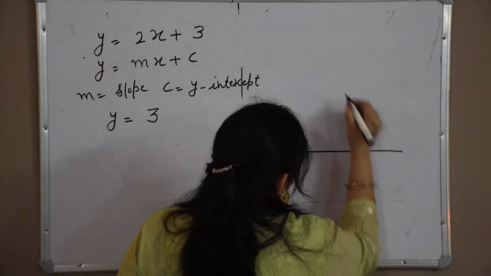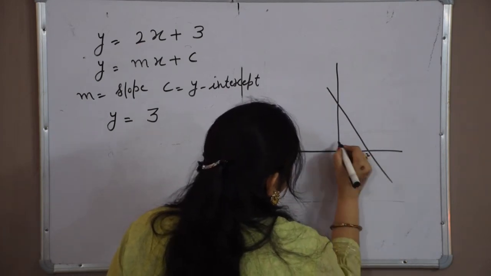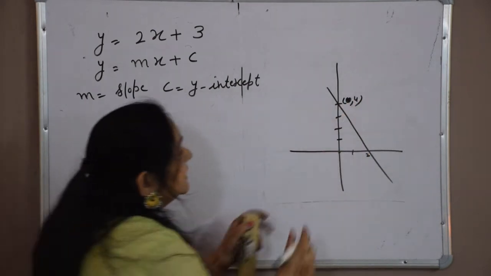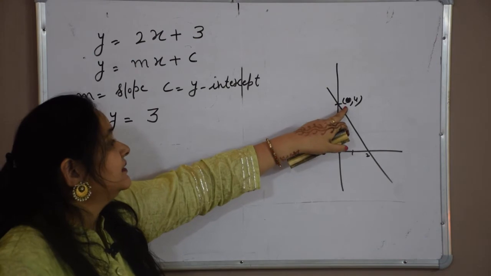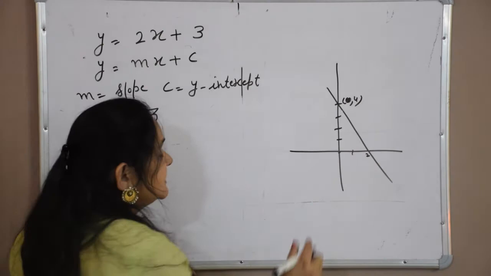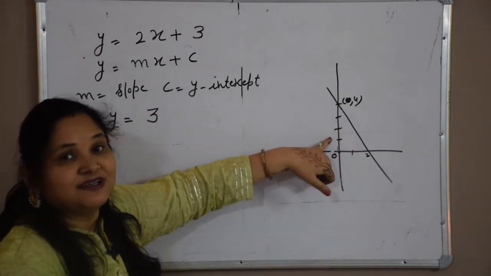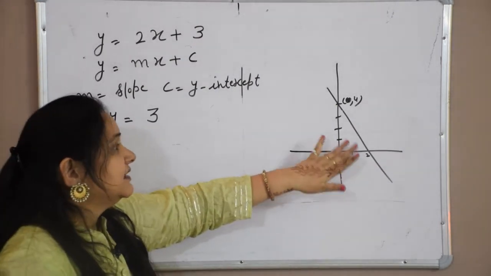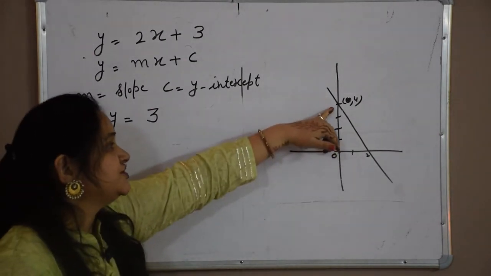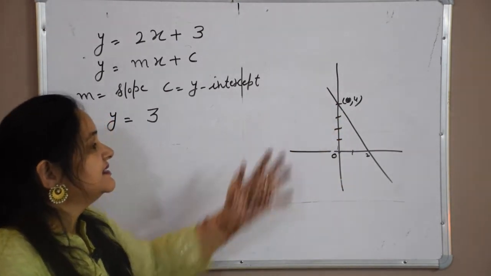See in the graph, suppose we mark 1, 2, 3, 4. This is the point (0, 4). Here our x coordinate is 0 because this point is on the y-axis, and the distance from the origin is 4. So this distance is called the y-intercept. I think it is clear that the y-intercept is the distance from the origin to the point where the x coordinate is 0.